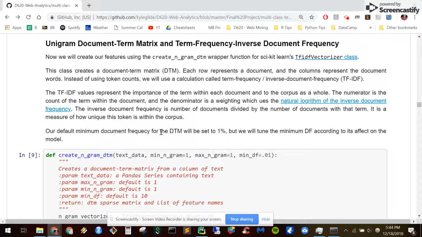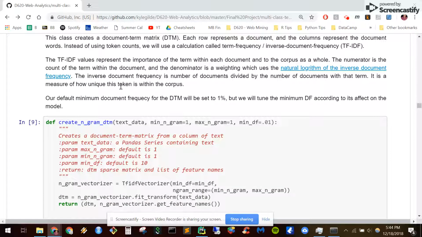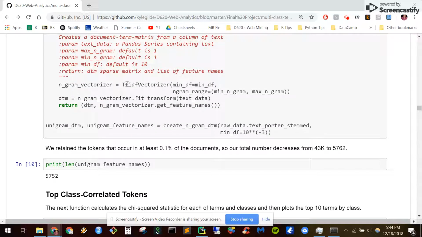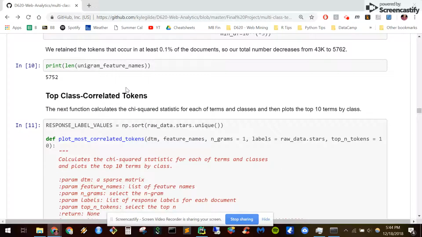It looks at how important the term is within a particular document and how important the term is in the entire corpus. We also set a minimum document frequency for our matrix of 0.1%. And so after this, we have 5,700 features in our matrix.